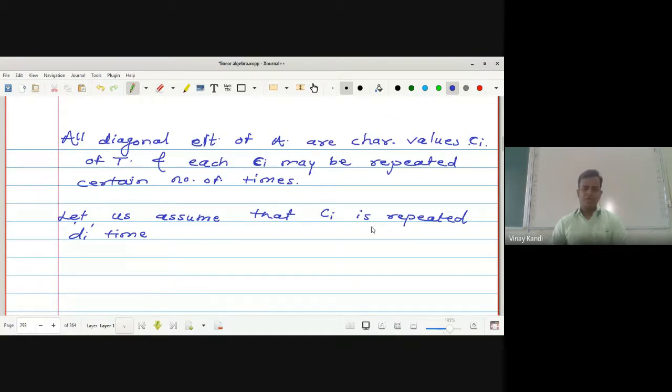If Ci is not repeated, di is equal to 1; if repeated 2 times, then di is equal to 2. So with Ci repeated di times, the matrix A will have the following block form.